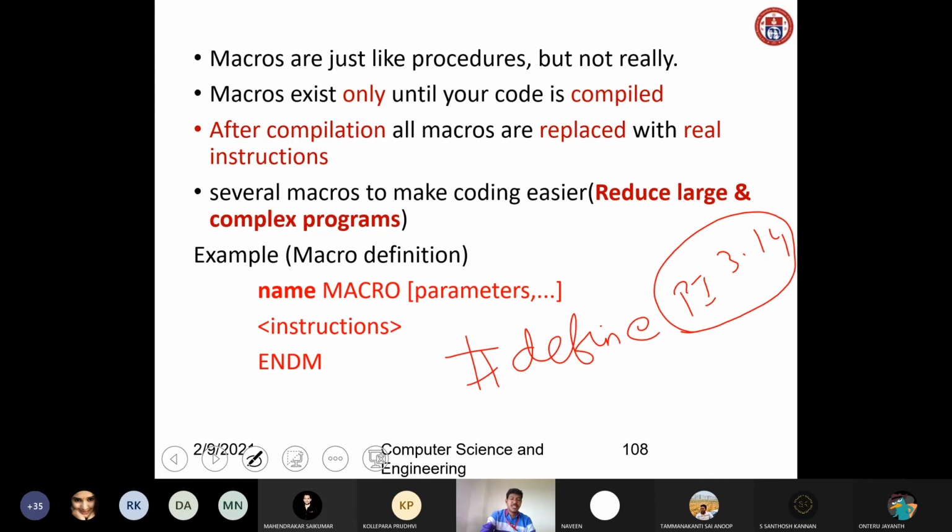This is the syntax for a macro definition. First we write the name of the macro followed by the MACRO keyword, then the parameters, just like a procedure. For a procedure, we write the procedure name followed by PROC, then the call and return instructions. Here, inside the macro we write instructions, and finally ENDM, which is the end of the macro. It is again an assembler directive.